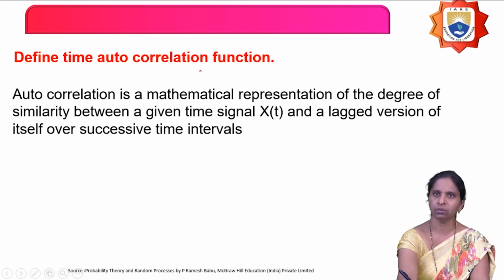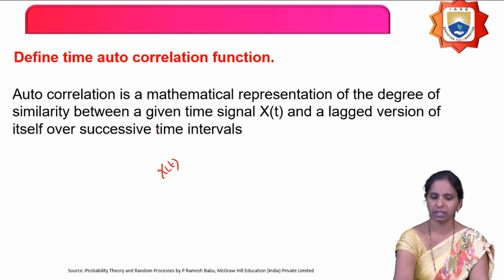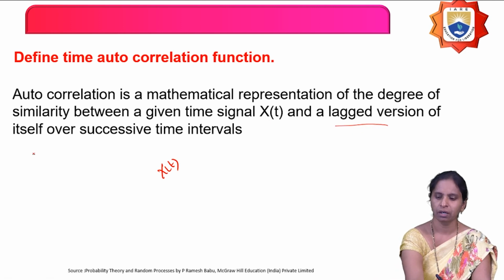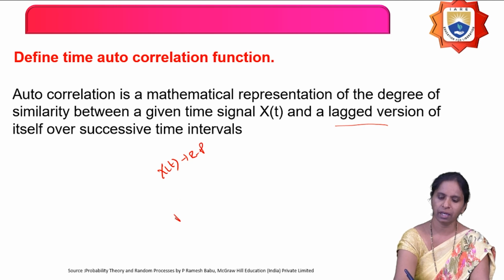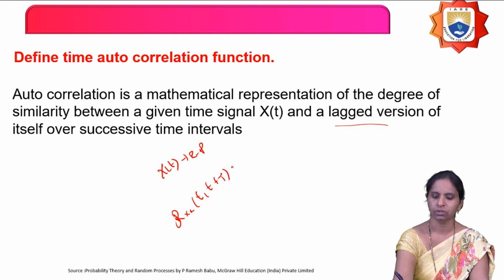Then what is time autocorrelation? The time autocorrelation function of a random process x of t is measuring the similarity between a given time signal x of t and a lagged version of the signal. So, if you take a random process x of t, then the time autocorrelation function is for t comma t plus tau, the random process and its lagged version x of t plus tau and x of t.